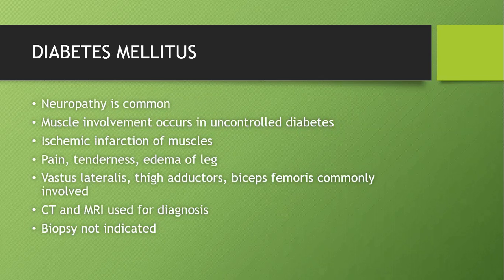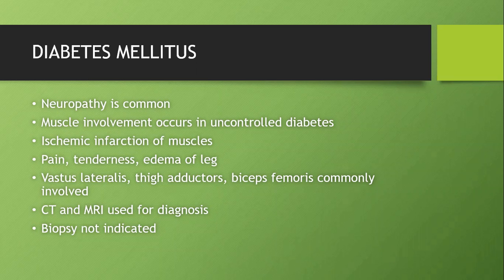Metabolic, the most common metabolic disease being diabetes mellitus. We know very well diabetes mellitus will cause neuropathy commonly. Myopathy is not as common. The myopathy which occurs here is that the vessels are so severely affected that the blood supply to the muscle is gone. The muscle goes for an ischemic infarction. Now the patient has muscle pain and muscle weakness. That's called diabetic myonecrosis. That is the myopathy which occurs in diabetes.